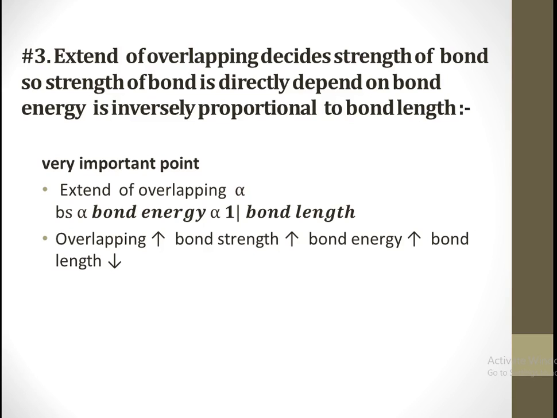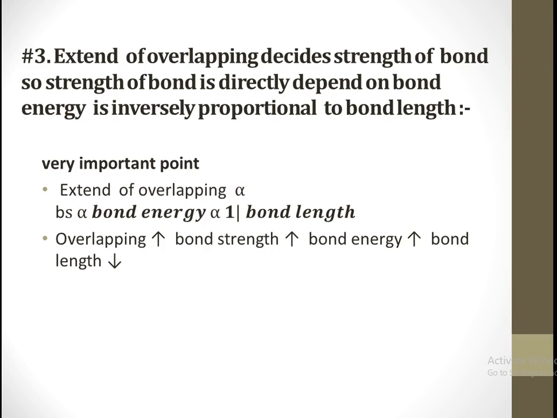So one could say that as overlapping increases, bond strength also increases, bond energy also increases, but bond length decreases because it is inversely proportional. We all know that inversely proportional means if one thing is increasing, then the other is decreasing. Okay, I hope it is clear. And what is the sense in studying these things?